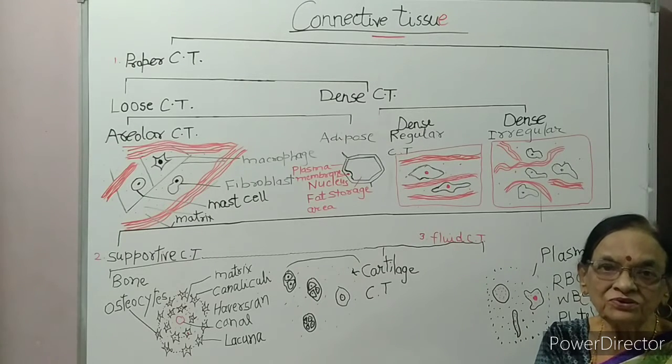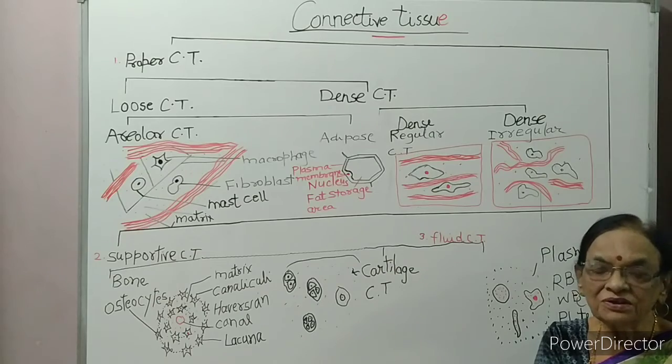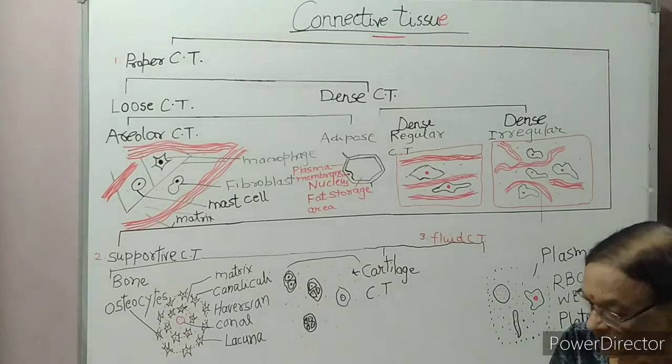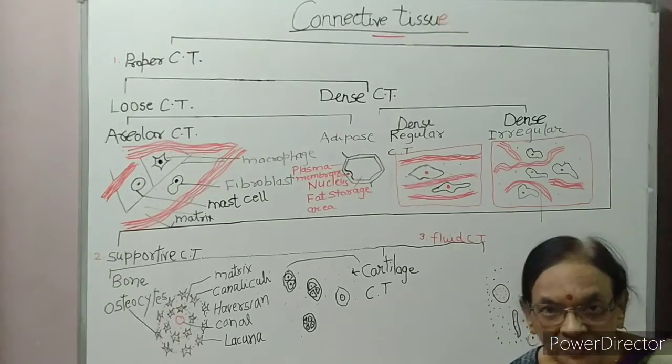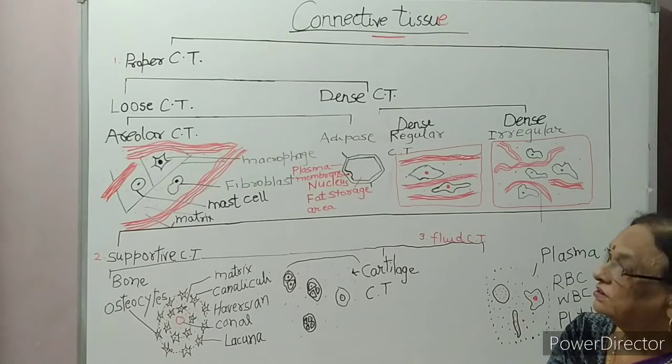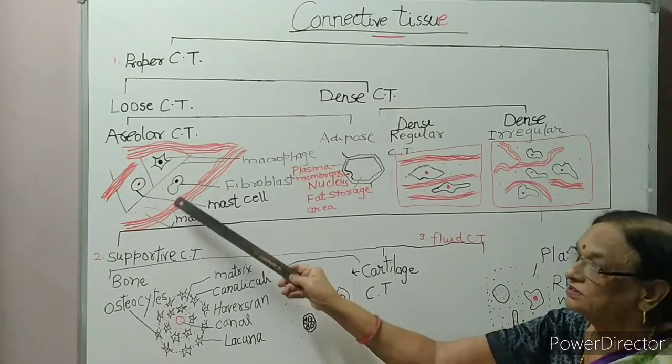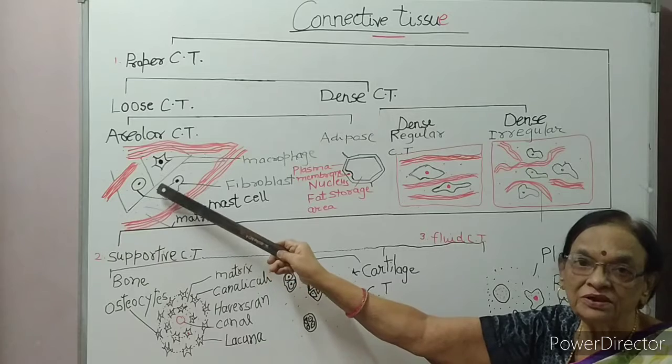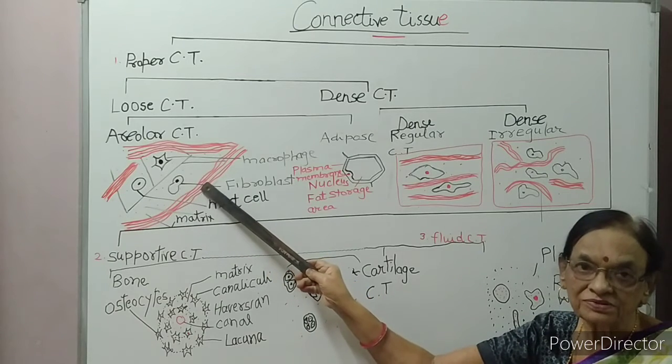The name itself shows that because they link or connect the different organs and systems of the body, they are called connective tissue. The specialty of connective tissue is that they have less cellular element and more matrix.